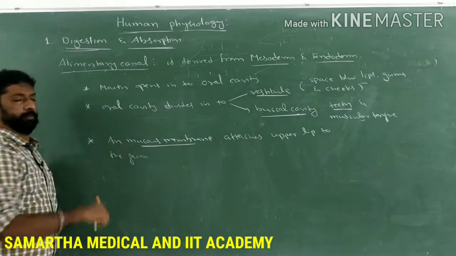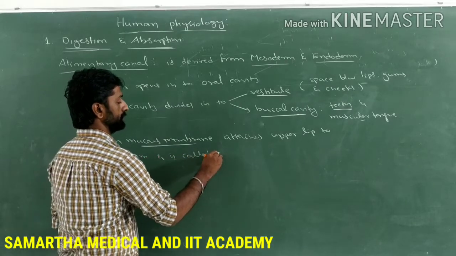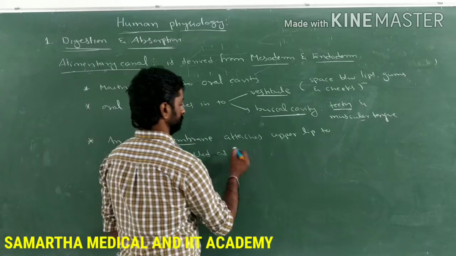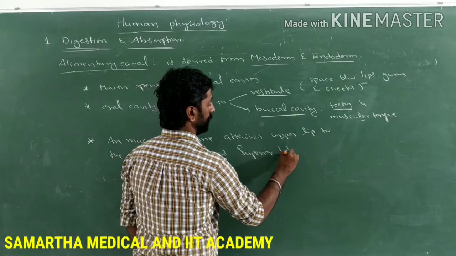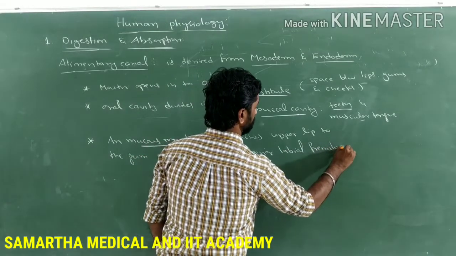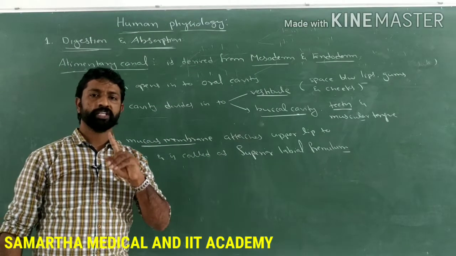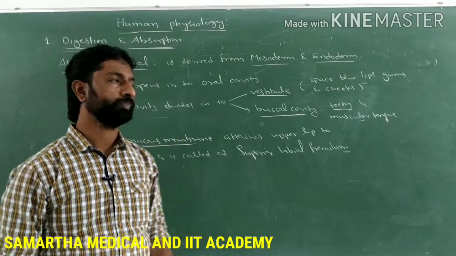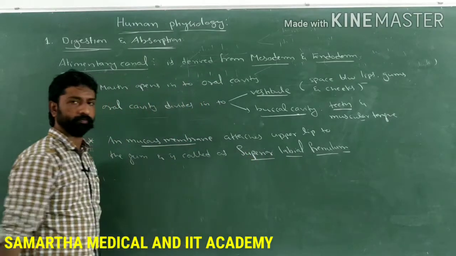Such a membrane is called the superior labial frenulum. So what do you mean by superior labial frenulum? The mucous membrane which attaches the middle of the upper lip to the gum is called the superior labial frenulum.